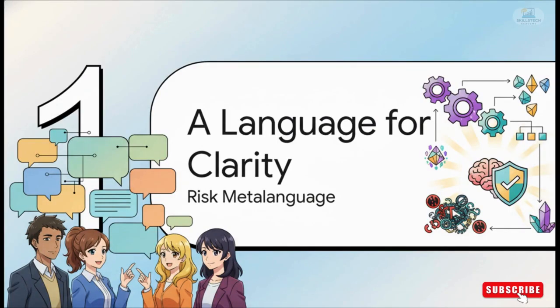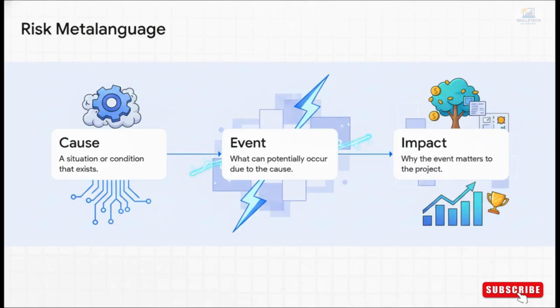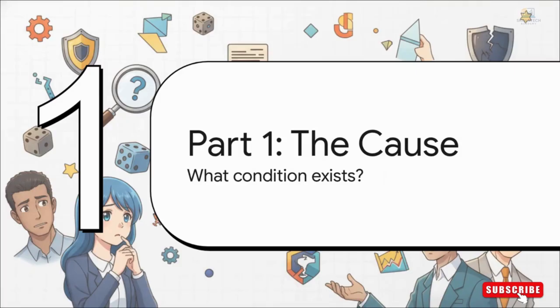Okay, so how do we fix this? We need a better way to talk about risk, a kind of shared language that everyone on the project can understand instantly. And the solution is a technique called risk metalanguage. Don't let the fancy name fool you. It's a super simple, structured way to write risk statements that are clear, accurate, and genuinely useful. And you know what? The framework itself is beautifully simple. It just breaks every single risk statement down into three essential parts: the cause, the event, and the impact. That's it. Seriously. Once you get these three pieces down, I promise you will never write a vague risk statement ever again.